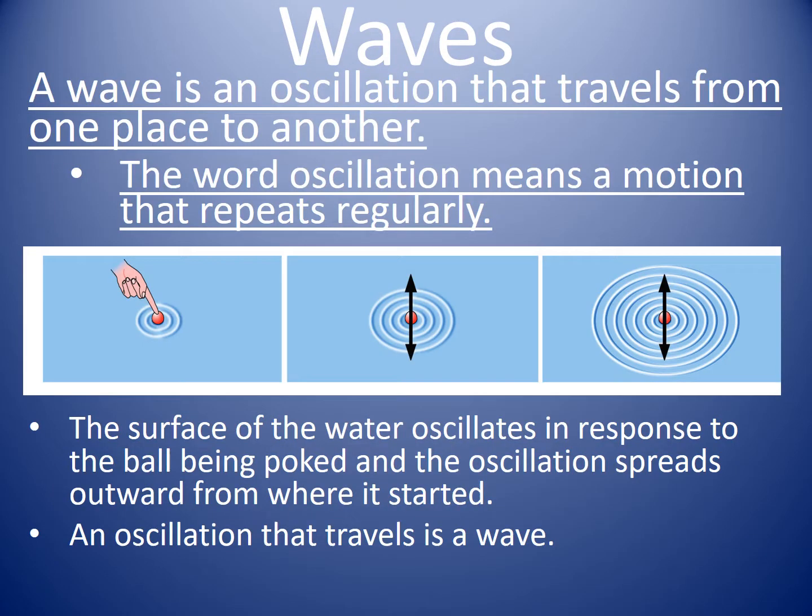Today's topic is waves. A wave is an oscillation that travels from one place to another. The word oscillation just means something that repeats in motion regularly. For example, if you had an object on the water as shown in the picture and you tap it, it would send ripples throughout the water. These ripples are just water oscillating, and this oscillation that travels is called a wave.